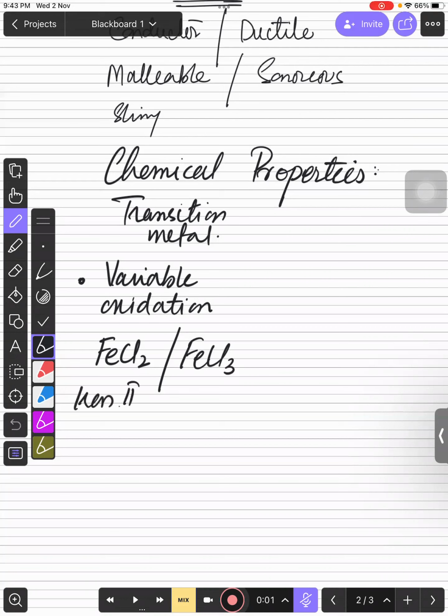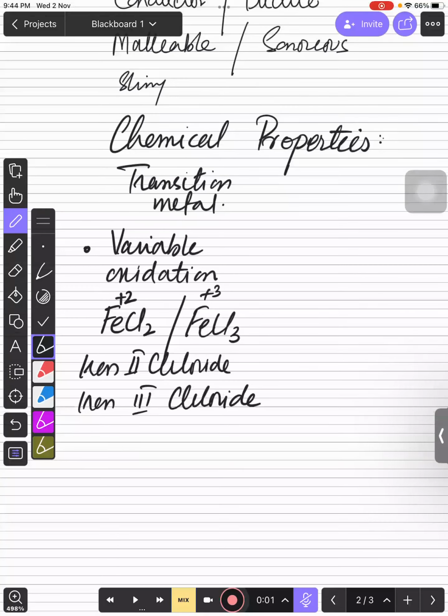This is iron 2 chloride. Iron 2 chloride का मतलब है that iron is +2 over here, and this is iron 3 chloride. इसका मतलब ये है कि iron is actually 3+ over here. So you need to keep remember that transition metals will always have more than one oxidation state, right?